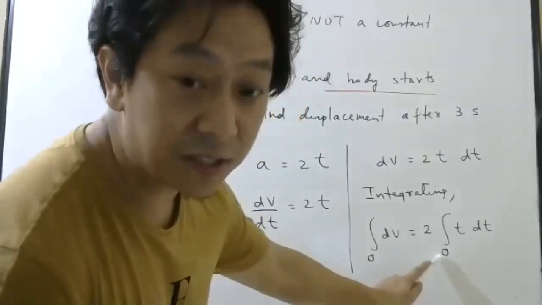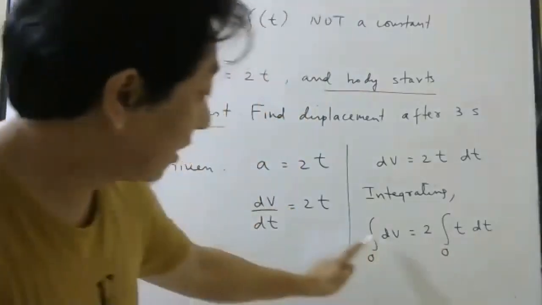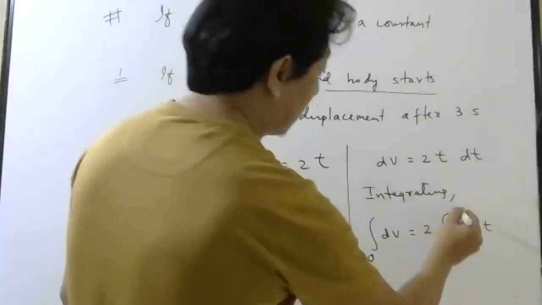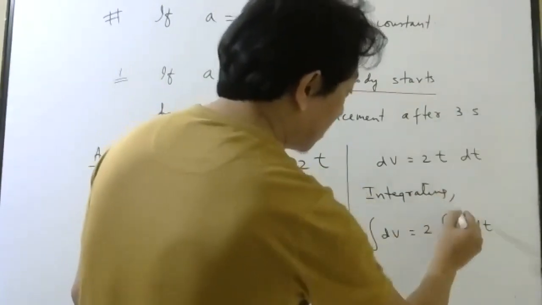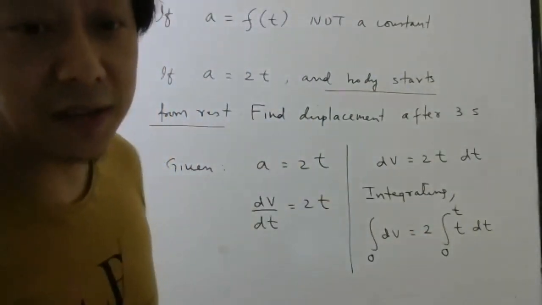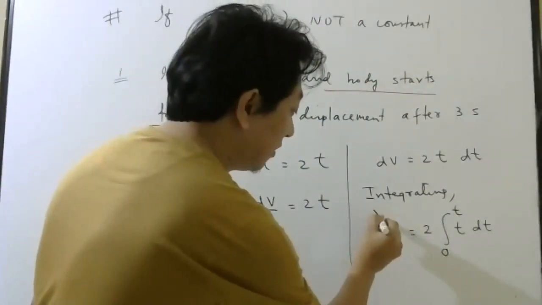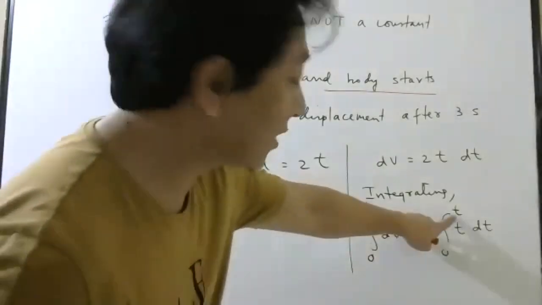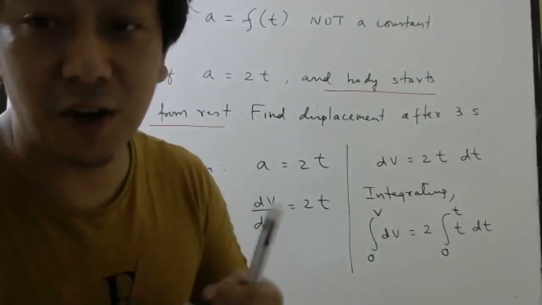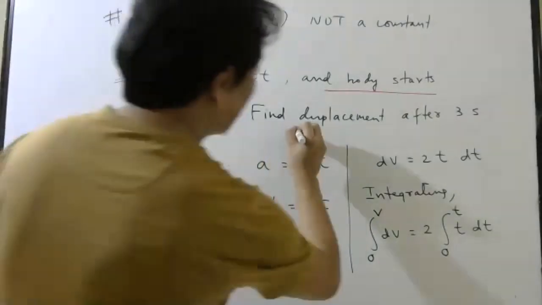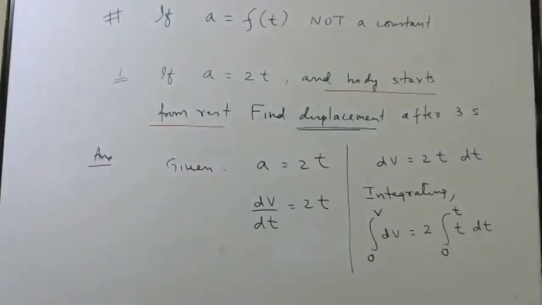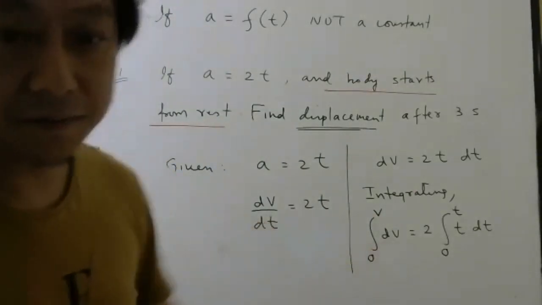Here we have to put limits belonging to the time variable, and here we have to put limits belonging to the velocity variable. And after what time? Right now don't write 3, okay? Just write t. So after time t, what will be the final velocity? I have no idea, so let me write v. Don't put 3 seconds here. If you do that, then you will be calculating velocity at 3 seconds. Nobody is asking velocity at 3 seconds. We are asking displacement after 3 seconds. So students, don't put 3 right now here. This much is clear.